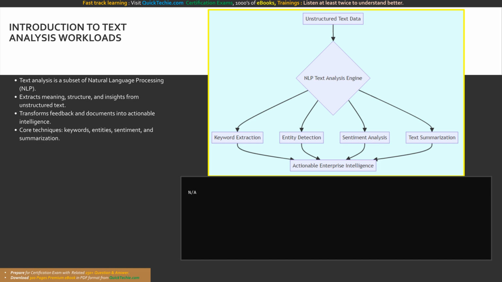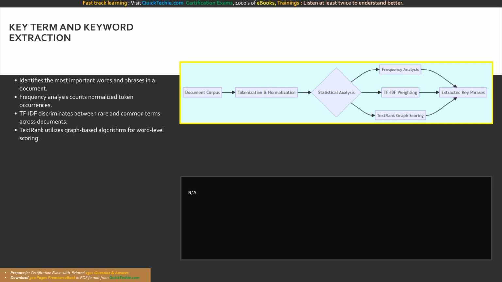Take a look at the flowchart on your screen. It visualizes the core pipeline of our workload. Unstructured text data is fed into the NLP text analysis engine, which branches into four primary capabilities: keyword extraction, entity detection, sentiment analysis, and text summarization. Let us begin our deep dive with our first major text analysis technique, key term or keyword extraction.